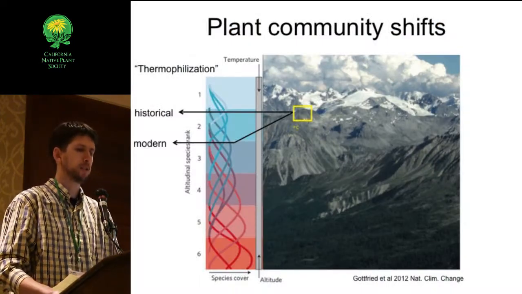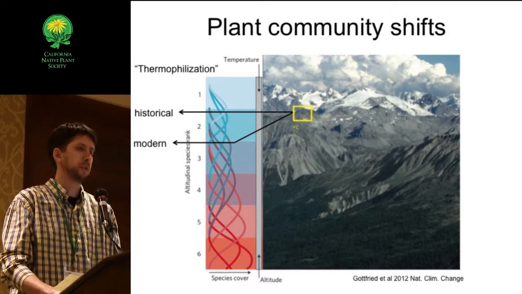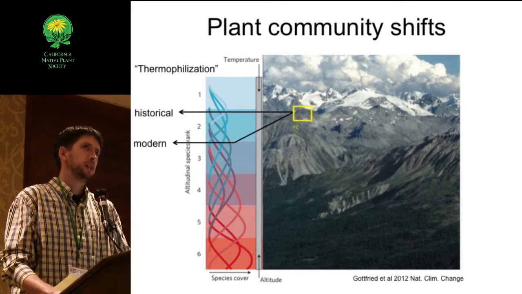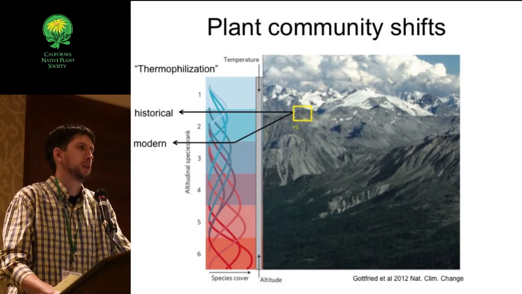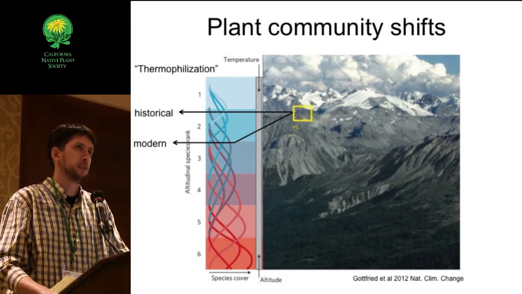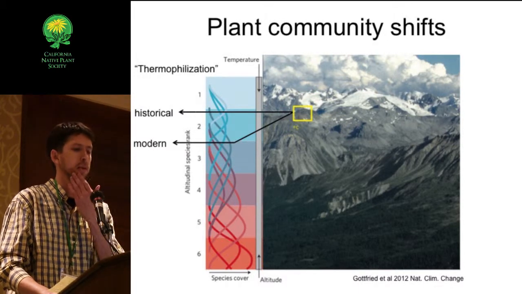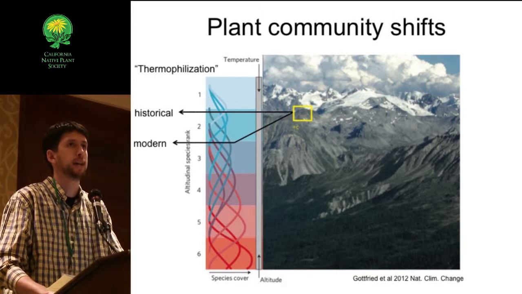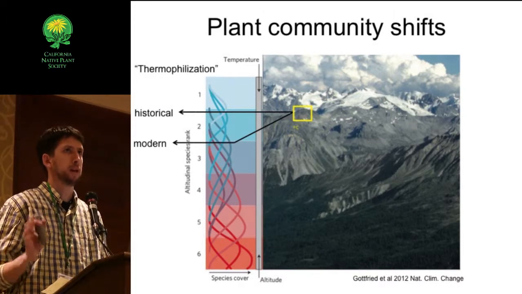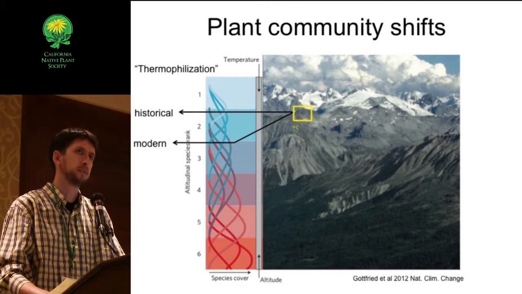So ecologists in general are often really interested in understanding shifts in plant communities over large temporal scales and large spatial scales. And a common place to do this is in montane systems where relevant climatic gradients are spatially compressed.